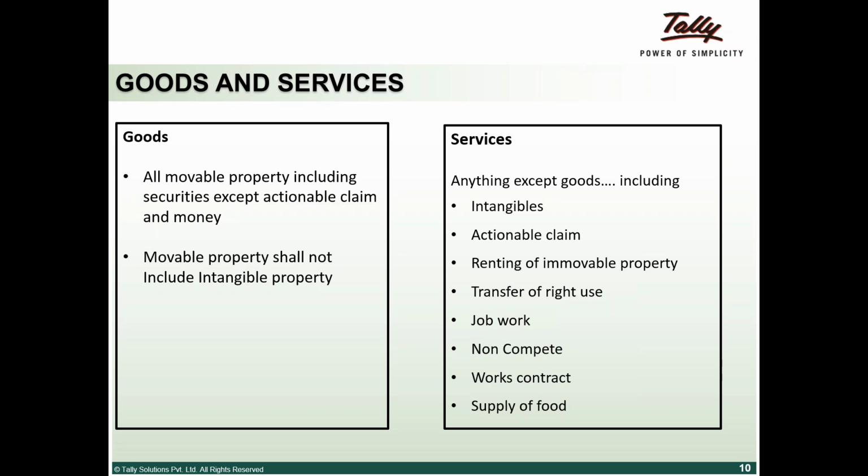What are goods? What are services? Though we may think that goods and services would not matter since there will be one rate of tax, we still are not very sure. Government could at any point of time come back and tell us that on goods you pay 20%, on services you pay 18%. So a clarity there would really help, and there have been representations around a few gray areas as to whether you want to call something a good or a service, and how you would deal with it. So right now from the draft law, anything that can be touched and felt is good, anything otherwise is service.